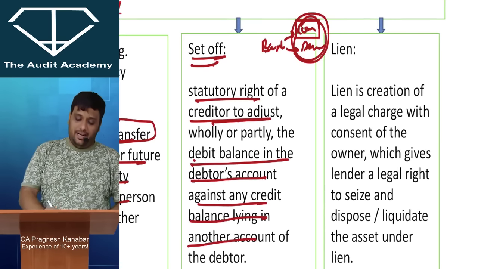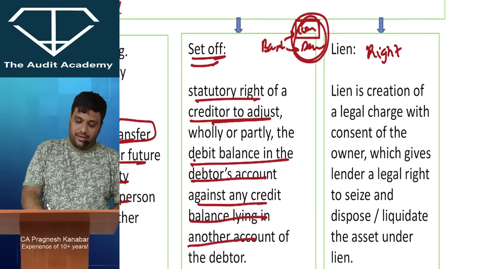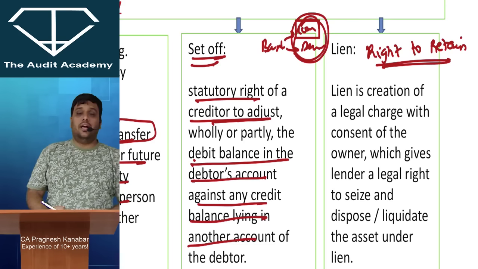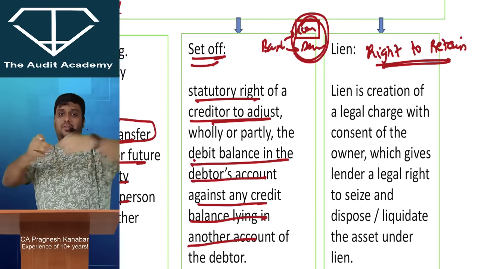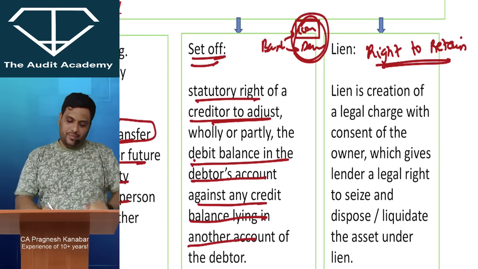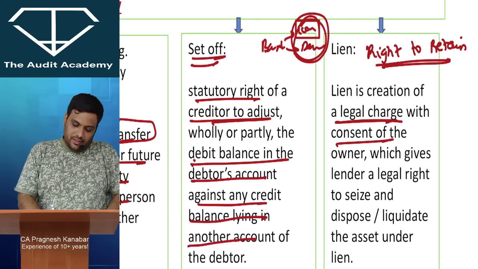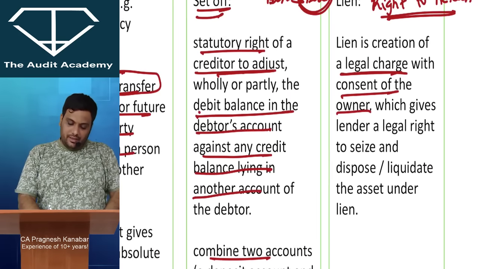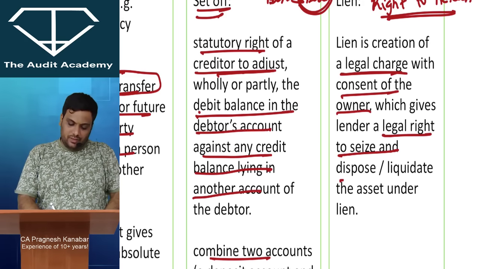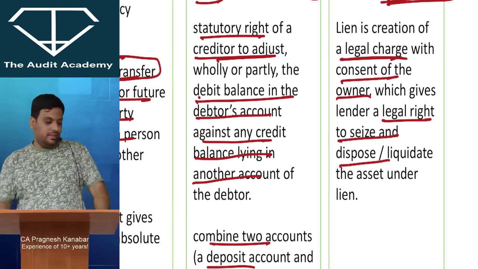Lien. What is lien? Right to retain. Right to seize. Lien is a creation of legal charge with the consent of the owner, which gives the lender a legal right to seize and dispose, liquidate the asset under lien.